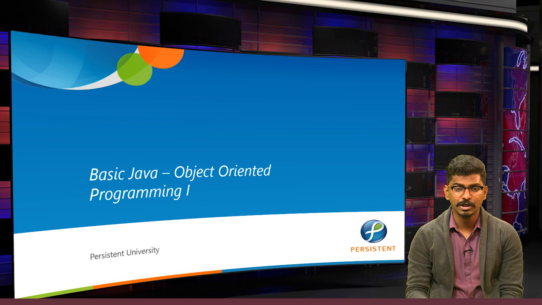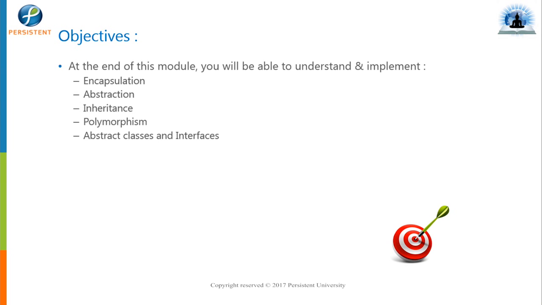Our basic agenda in object oriented programming is to cover the 4 main pillars of Java, that is abstraction, encapsulation, inheritance and polymorphism. The basic objective, as we discussed, is encapsulation, abstraction, inheritance and polymorphism. After that we'll see abstract classes and interfaces as well. So first of all, let's focus on abstraction, encapsulation, inheritance and polymorphism as of now.